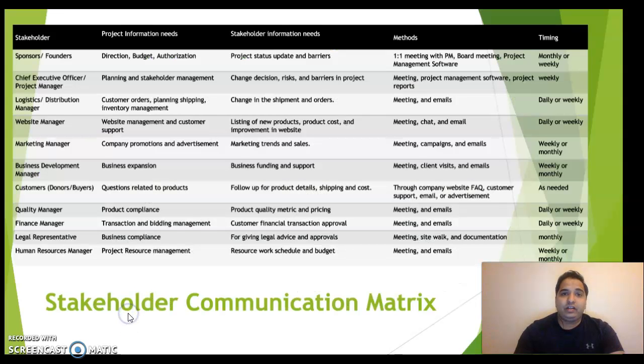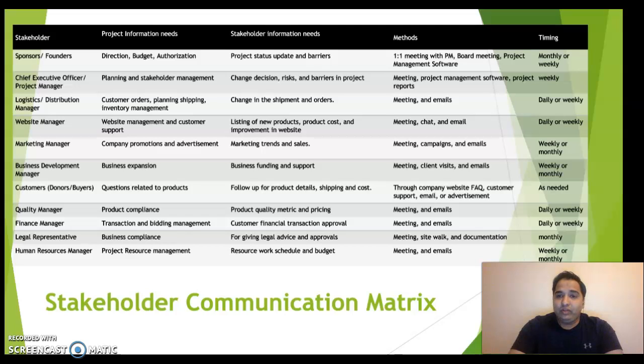After that, we have created a communication matrix for each stakeholder, where we identify what the input from each stakeholder is in the project and what inputs they need from other stakeholders for completing their work. For example, the website manager will require inputs from the quality manager to decide the pricing of the product online, the cost, and the specifications of the product to describe in the product post.